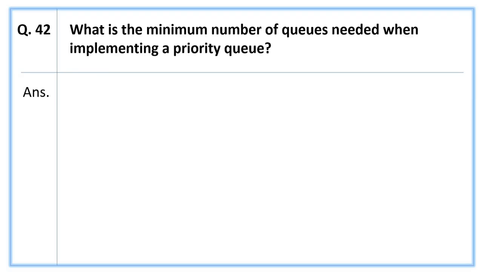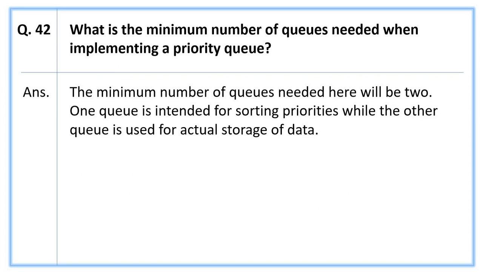Next, what is the minimum number of queues needed when implementing a priority queue? The answer is, the minimum number of queues needed here will be 2. One queue is intended for sorting priorities while the other queue is used for actual storage of data.